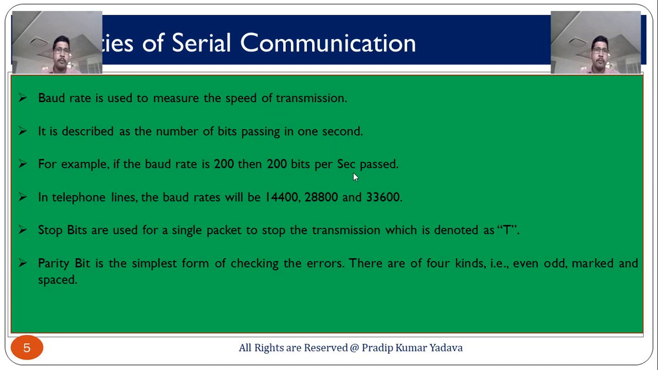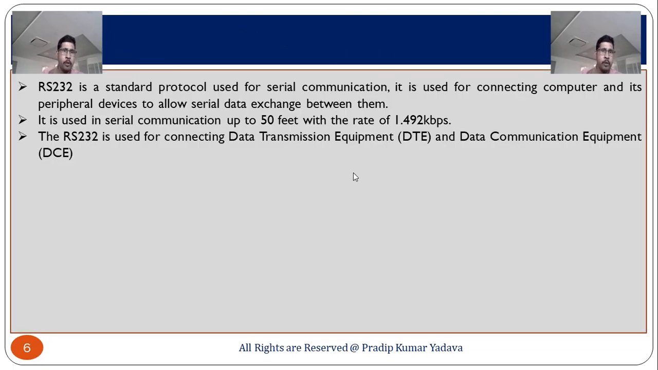Now, some properties of serial communication. First property is baud rate. Generally baud rate is used to measure the speed of transmission, means how many bits are transmitted in 1 second. Suppose baud rate is 200, means 200 bits are transmitted within a second. Now, what we have to discuss in this lecture is RS-232. RS means recommended standard. So, RS-232 is a standard protocol used for serial communication.